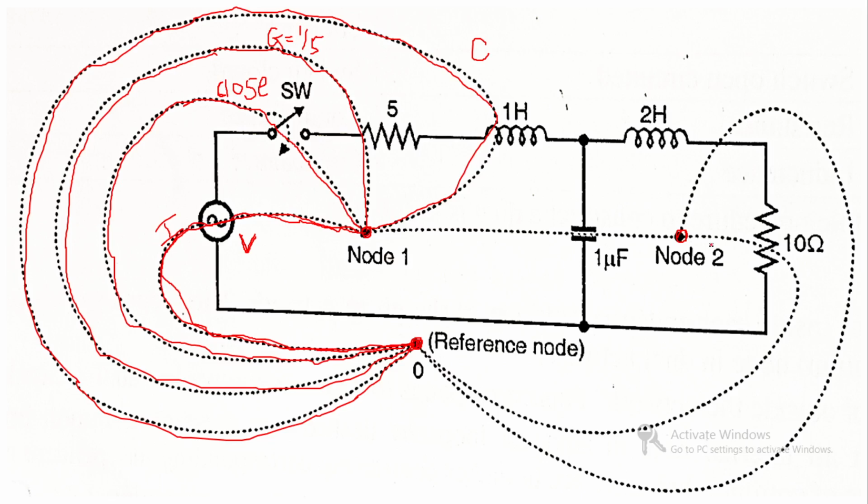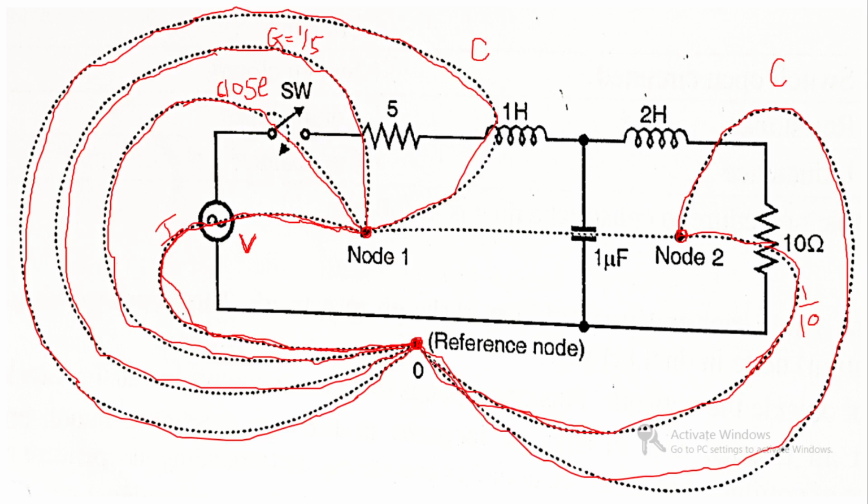Now let's talk about node number 2. This 10 ohm resistance has as its dual a 1 by 10 conductance. This 10 ohm is in loop number 2, so that 1 by 10 conductance is connected between node 2 and the reference node. In a similar way, the dual of this inductor is a capacitor, and that inductor is only in loop 2, so that capacitor is only at node number 2.